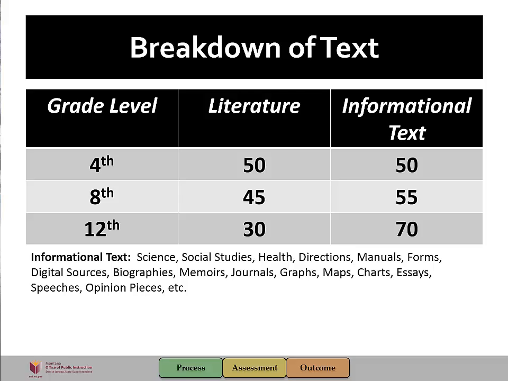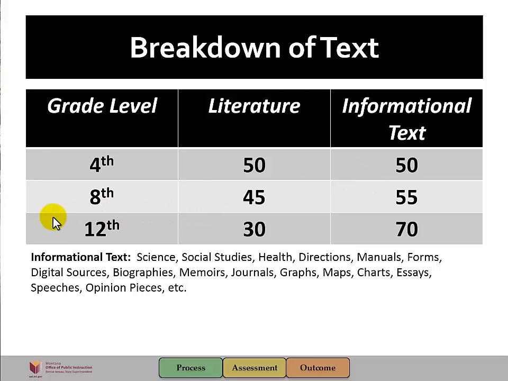Within the Common Core standards, we have a breakdown of text by grade level. Here we can see in K-5 that we should have a 50-50 distribution of literary text as well as informational text. As we go into the higher grades, 6-12, in 8th grade we see that we should have 45% being literary text and 55% being informational text.